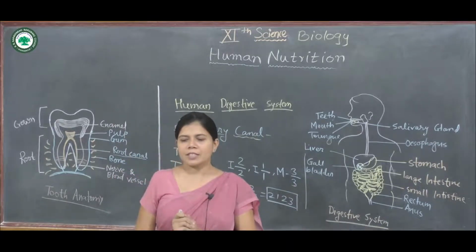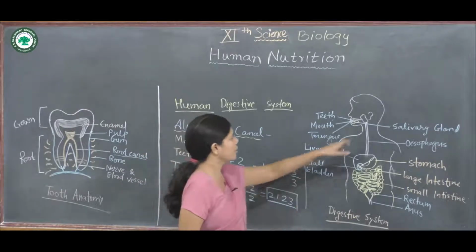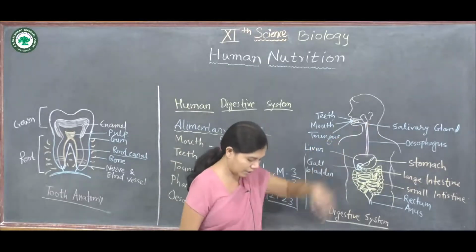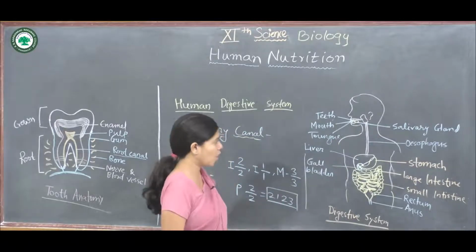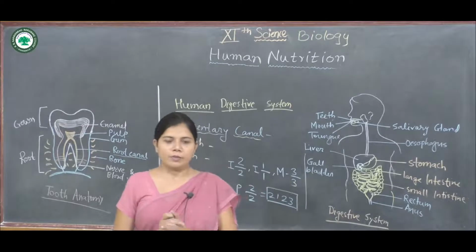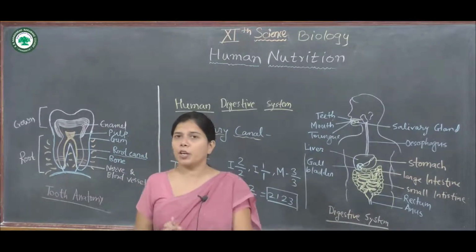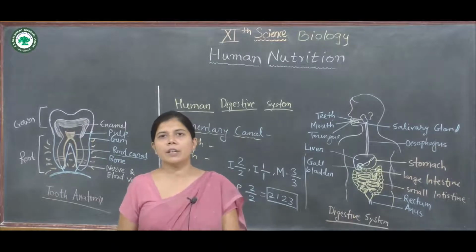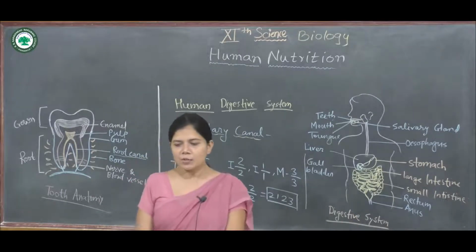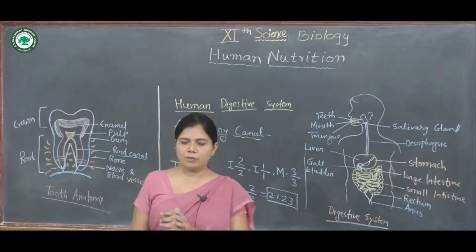The pharynx is a common passage for food and air. It is a short passage present in between, for the food as well as air. The pharynx is included in the digestive system as well as in the respiratory system. That's why the pharynx is a common passage for air as well as food.